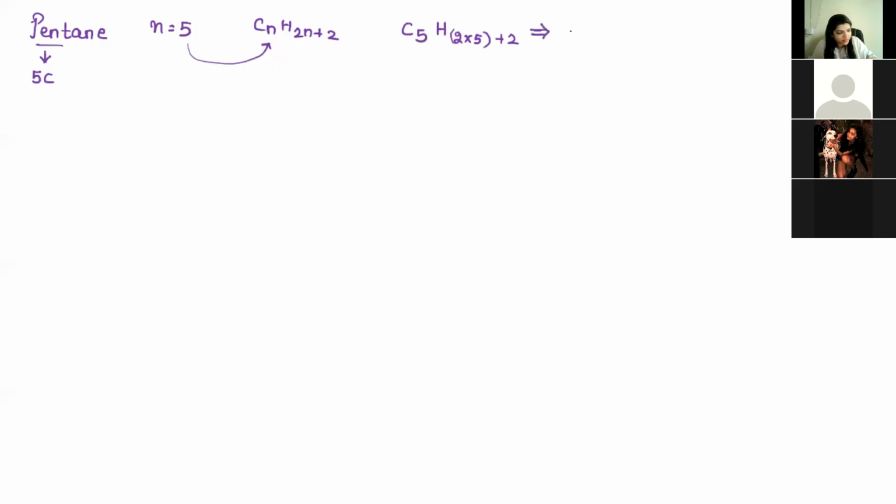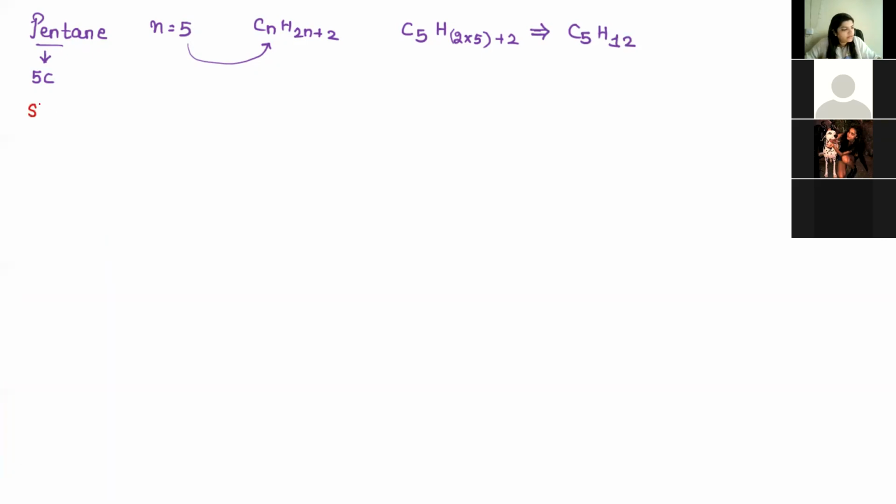So now let's go for the structure of pentane. When we write pentane, pent means 5 carbons. So we know that n is equal to 5. CnH2n plus 2, substituting n is equal to 5 in this formula, we get C5H2 into 5 plus 2, which is C5H12. Now this C5H12 can be written in how many ways?